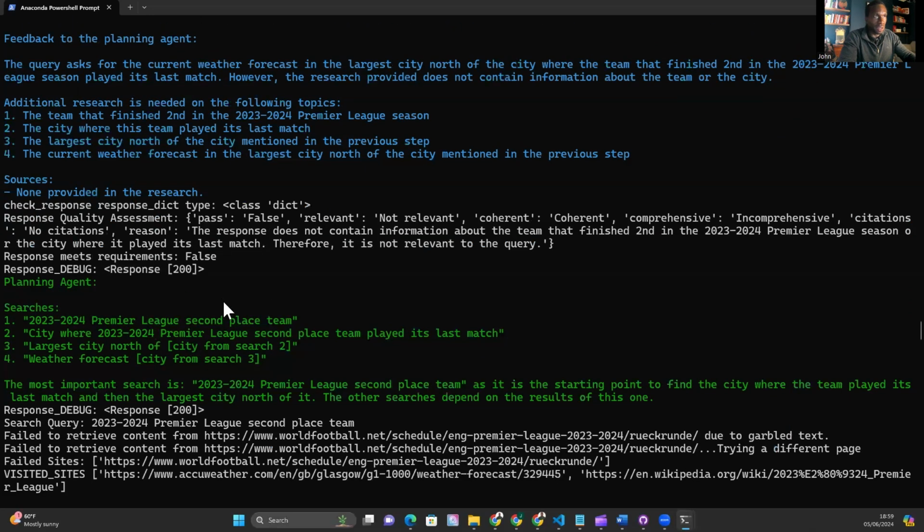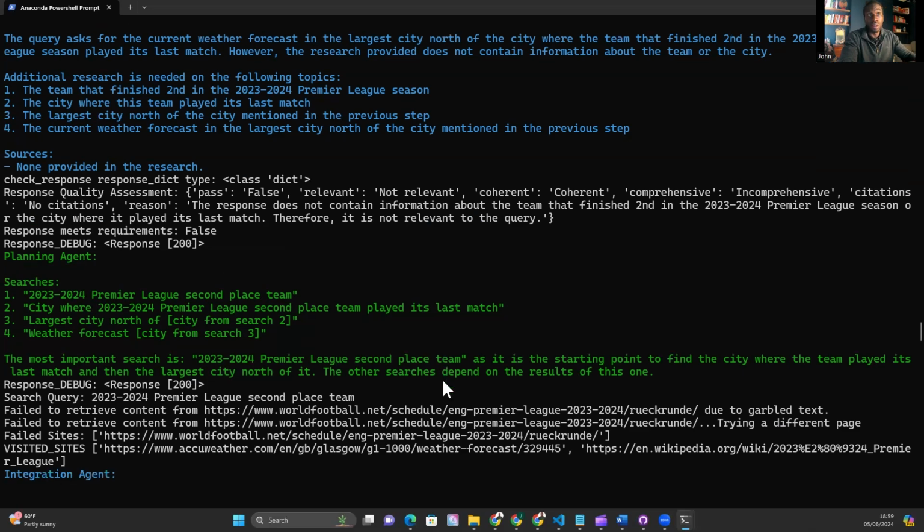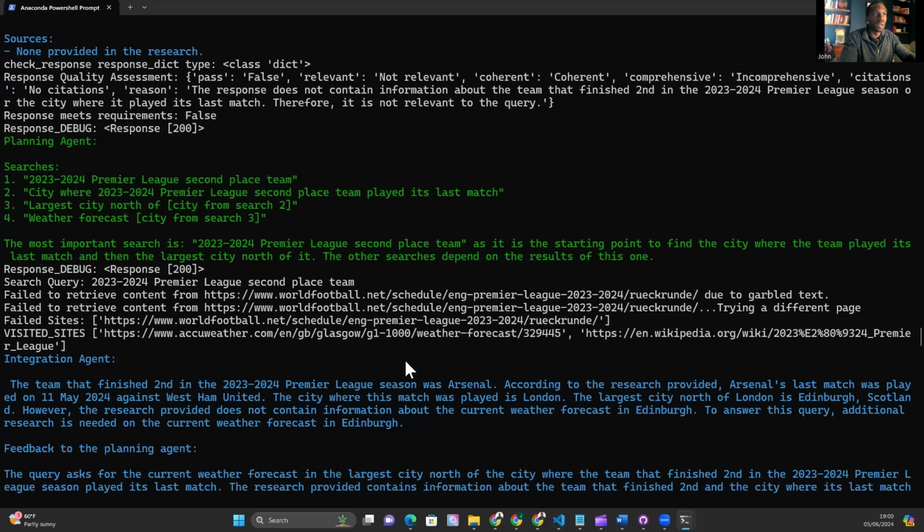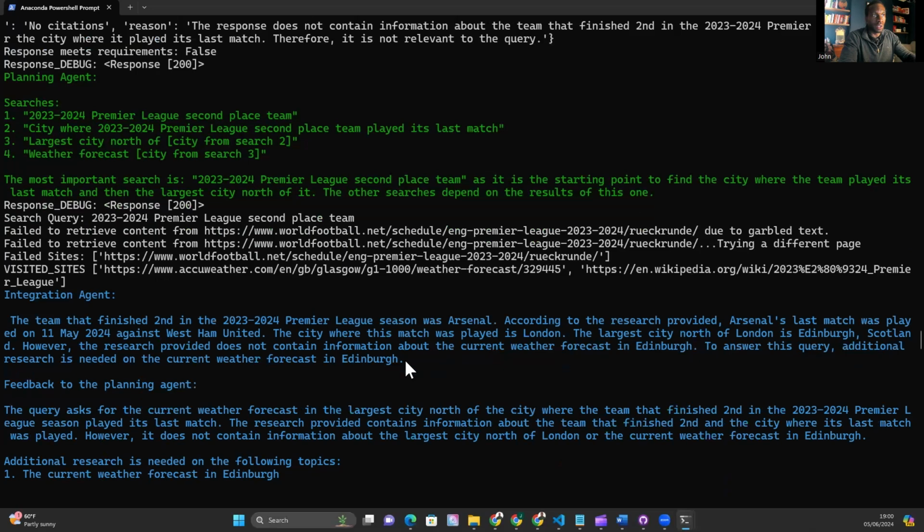So we're back to the planning agent and we have now actually adjusted the most important search to 2023-2024 Premier League second place team. That's good. So it's taken on board the feedback and it's adjusted that search. And that search is a way more sensible search. That's what we want to do. And then we're back to the integration agent.